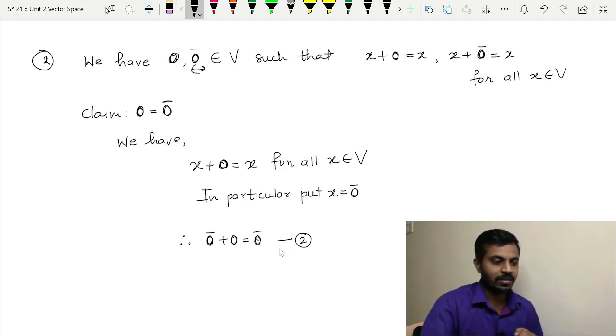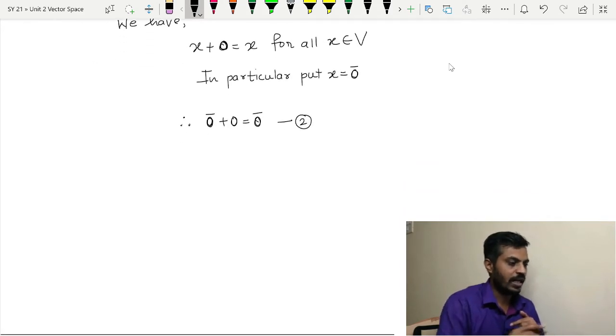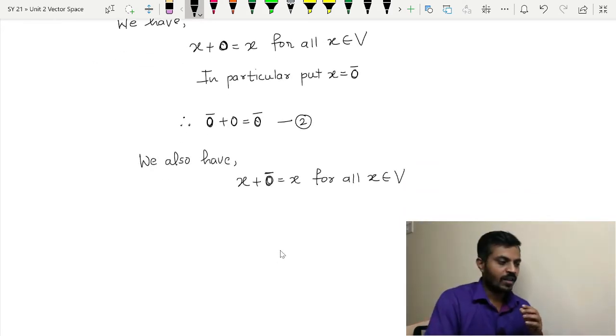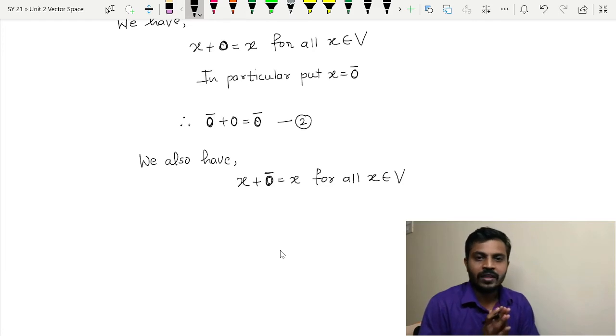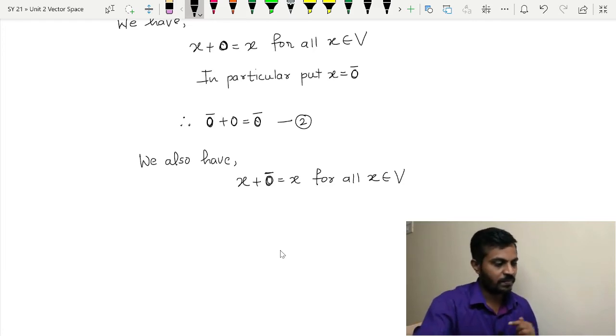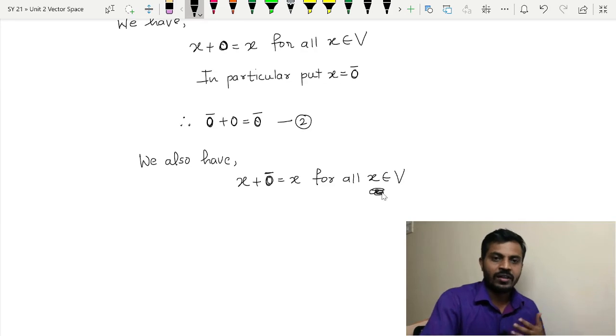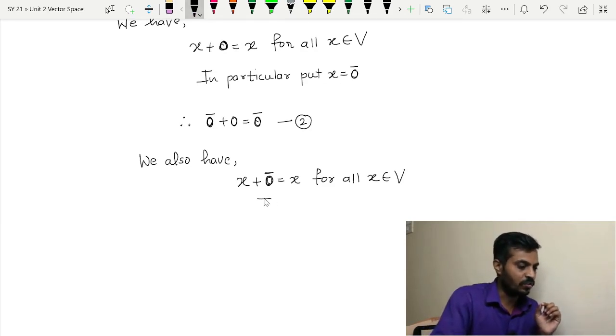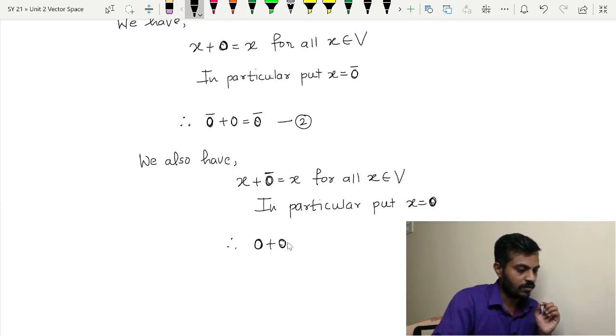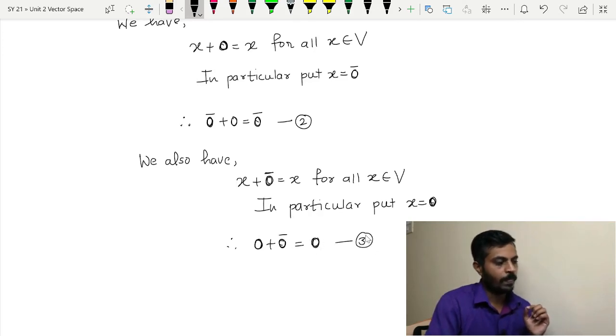Now, the same thing can be done for the other equation as well. We also have this. So again, in particular we can put x equal to 0, because this result is true for all elements of V, and that 0 is also an element of V. So in particular, x equal to 0, therefore 0 plus, remember it is a bold 0, this 0 bar will be equal to 0, and let us call it equation 3.